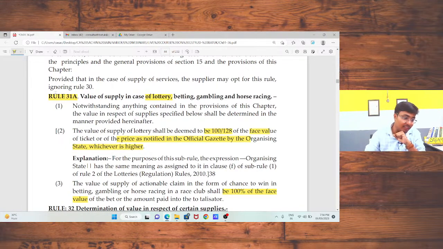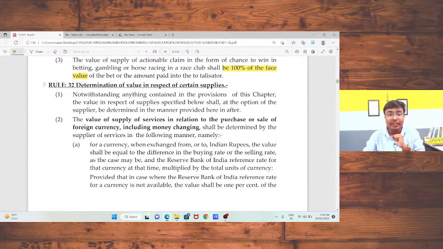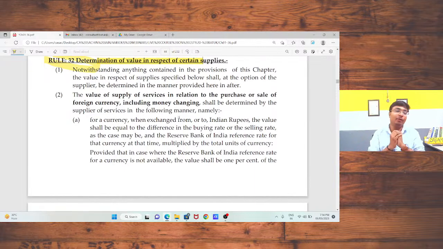Is that okay? Now, rule number 32, determination of value in respect of certain specific supplies. Sir, what do you mean by specific supply? First, we are going to take an example. If I want to go abroad, I have Indian currency and I want to convert that currency into foreign currency.